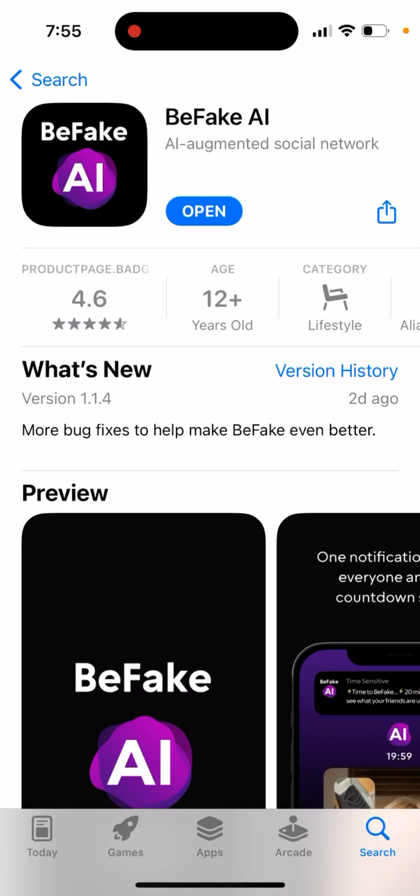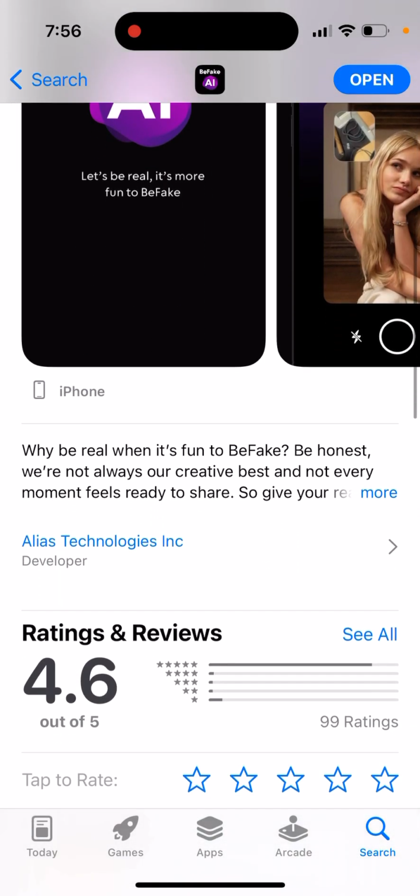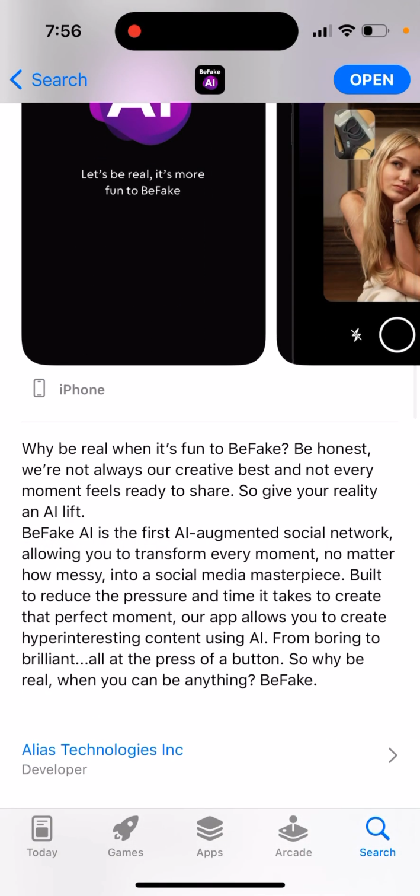Here's quite an interesting app. I think it's called BeFake AI. So this app is kind of the opposite to BeReal. Well, it's not opposite, it's just a different angle on BeReal. In fact, this app is kind of like a copy of the BeReal app, so it uses the same logic, the same concept.